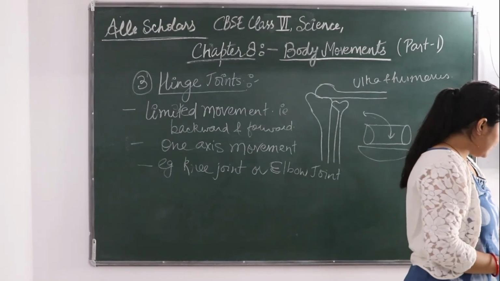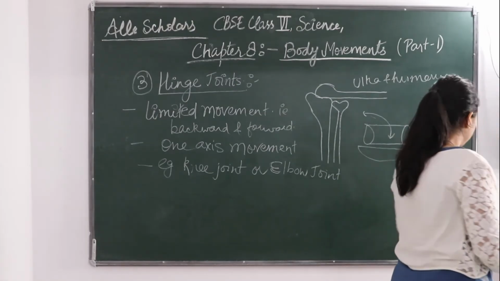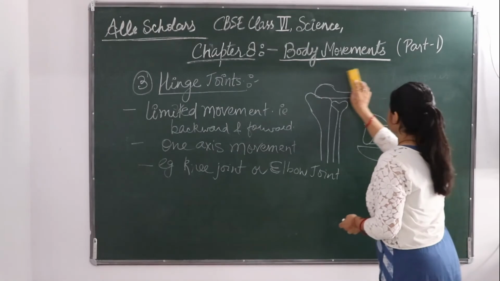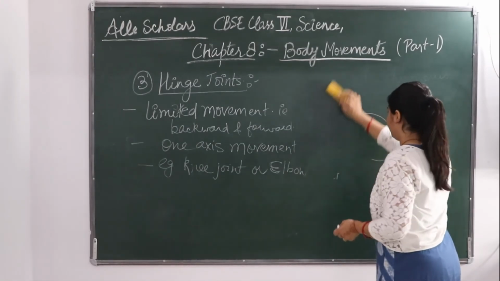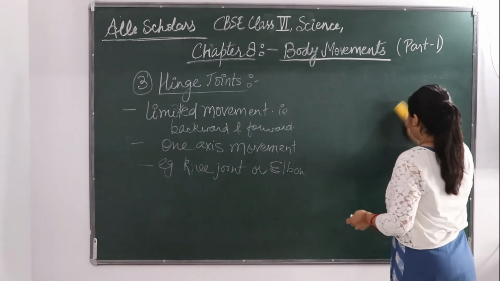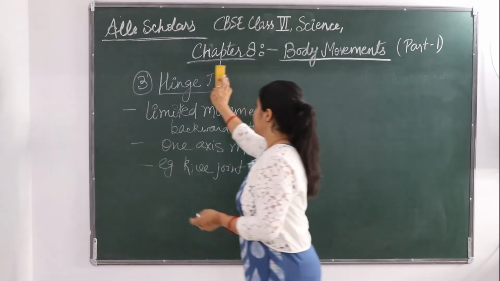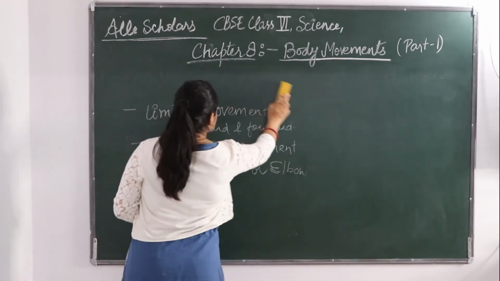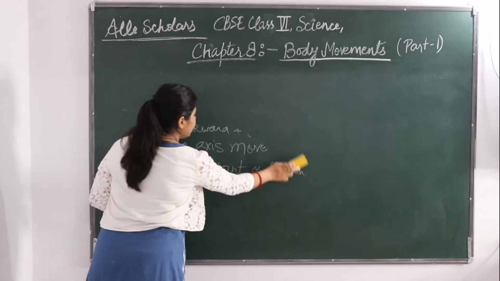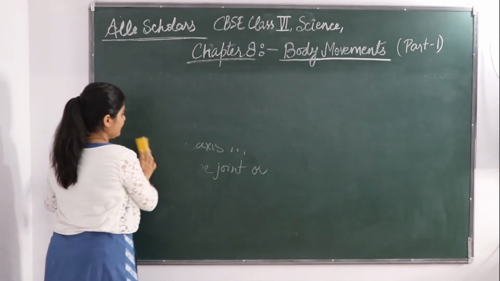The next type of joint is a fixed joint. As the name itself says, fixed joint. Fixed means it is fixed somewhere, and in something that is fixed, can there be any movement? No movement.